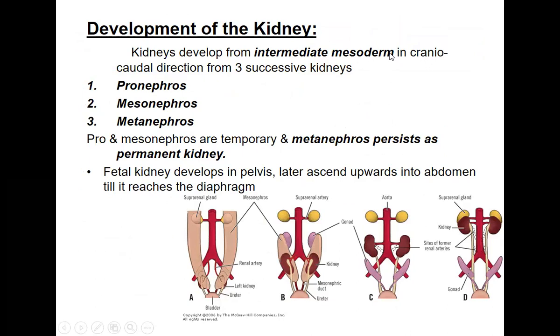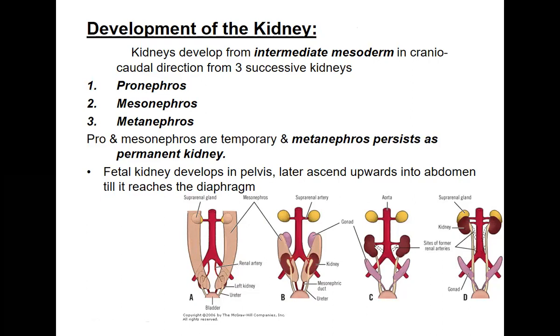The kidneys develop from the intermediate mesoderm in the craniocaudal direction into 3 successive kidneys. Initially, if you see here, the kidneys will be very long structures, just like we saw the genital ridge. There will be ridges here also on either side, developing from the intermediate mesoderm. In the initial stages, the long ridges are called the pronephros.